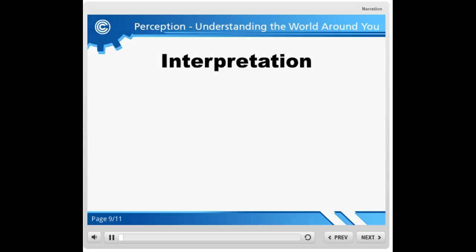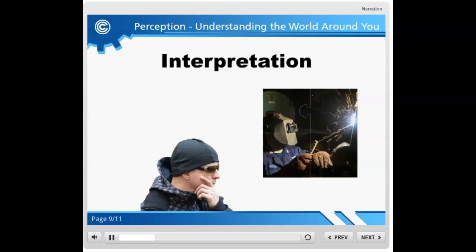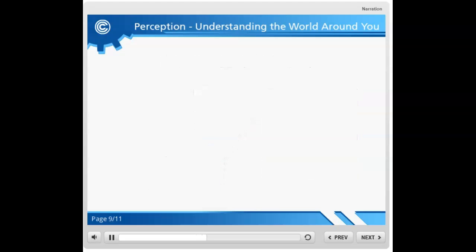The third stage is interpretation. Interpretation is the stage where everything comes together and where we assign meaning or value to what we're experiencing. It's our personal interpretation of the experience based on things like our values, beliefs, and other personal factors. The first two stages happen rapidly, oftentimes without much thought. During the interpretation stage, we deliberately assign meaning to the experience.